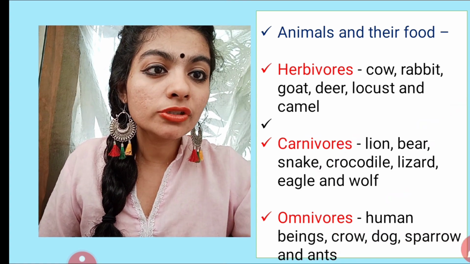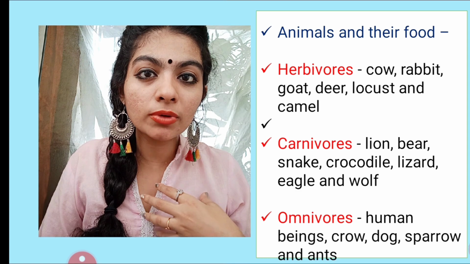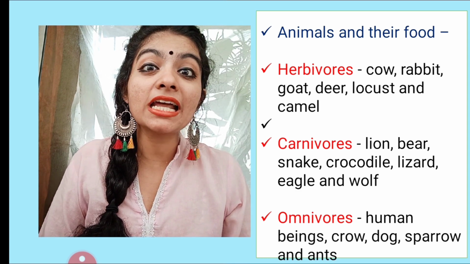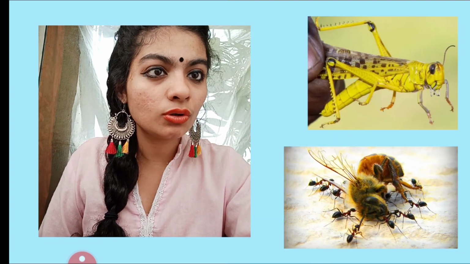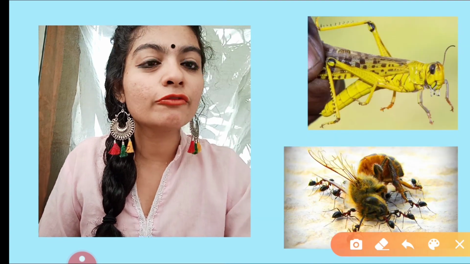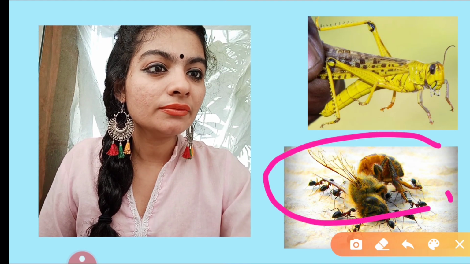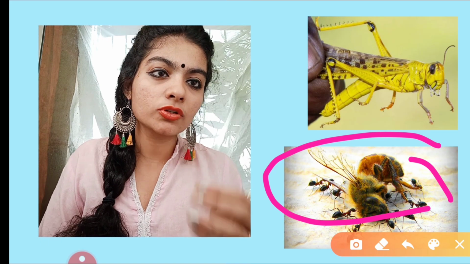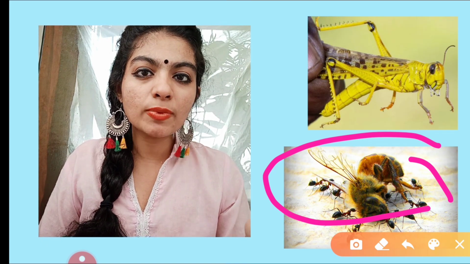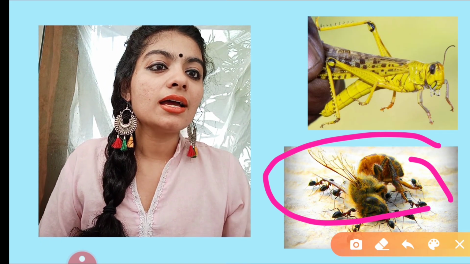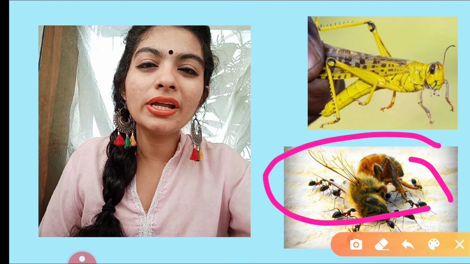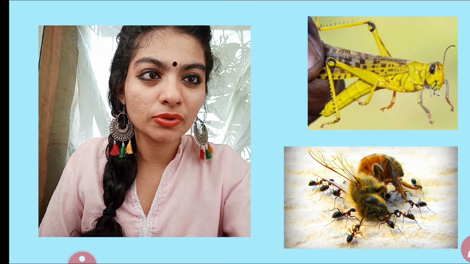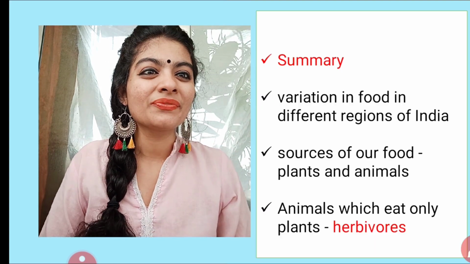Talking about omnivores, human beings, we are omnivores. Crow, dog, sparrow and ants. Sparrow and ants are also omnivores. If you knew, that is great. Okay. Ant is also an omnivore. Sparrows are also omnivores. See, sparrows, if you see, they eat fruits, berries, also small insects. And ants also do eat fungi, leaf litter and some small insects and dead animals. So they are also omnivores.